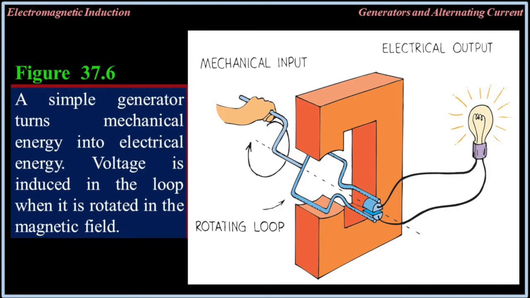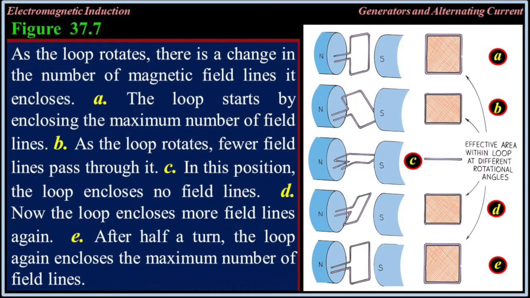Simple generators. When the loop of wire is rotated in the magnetic field, there is a change in the number of magnetic field lines within the loop, as shown in the diagram above. Figure 37.7. As the loop rotates, there is a change in the number of magnetic field lines it encloses.